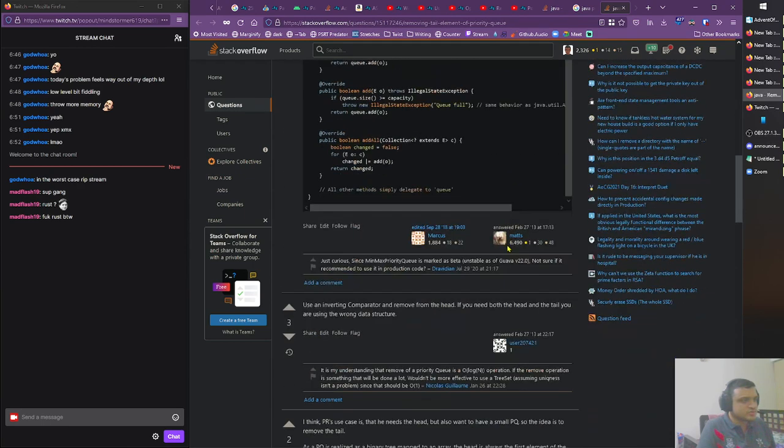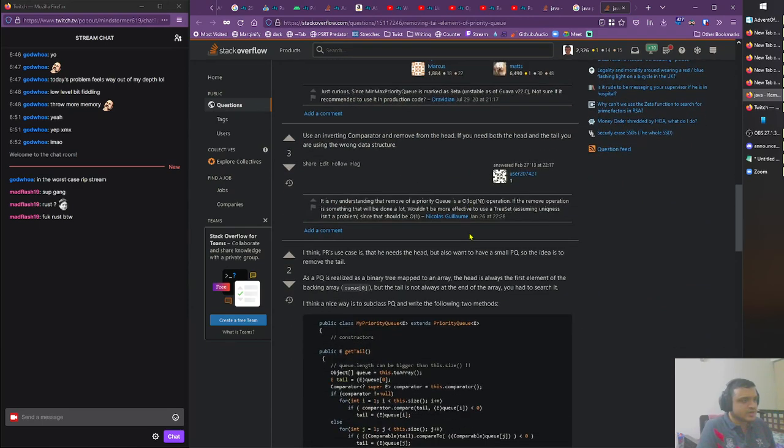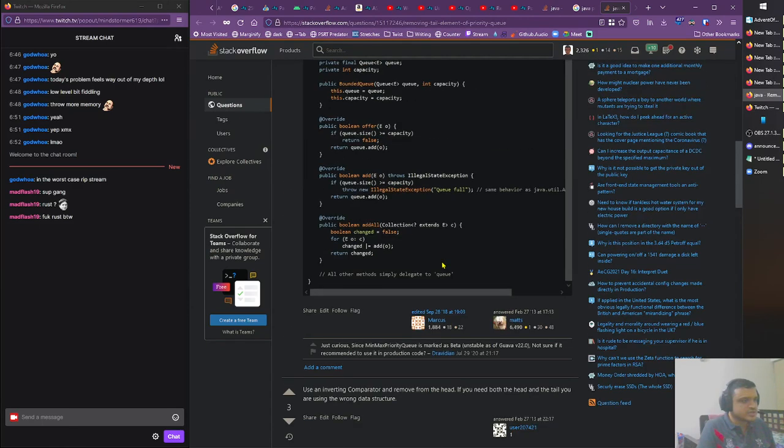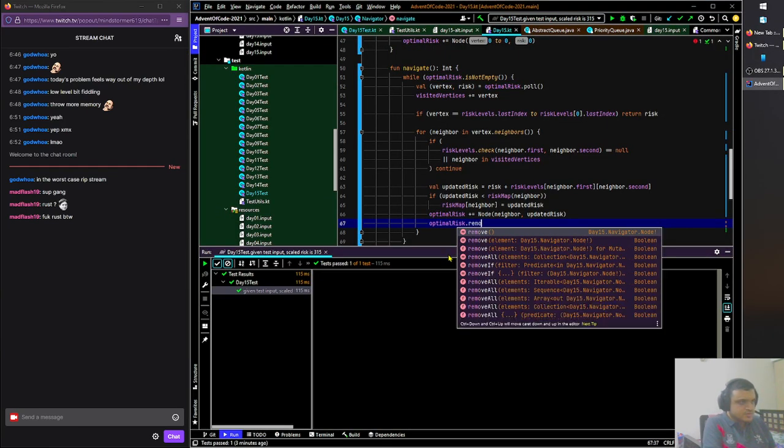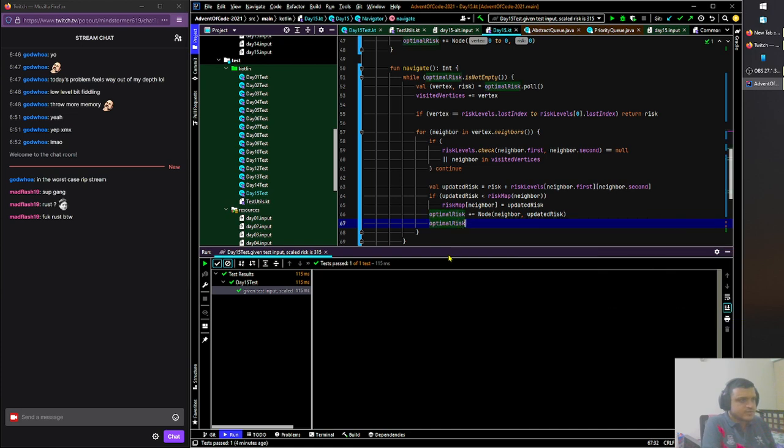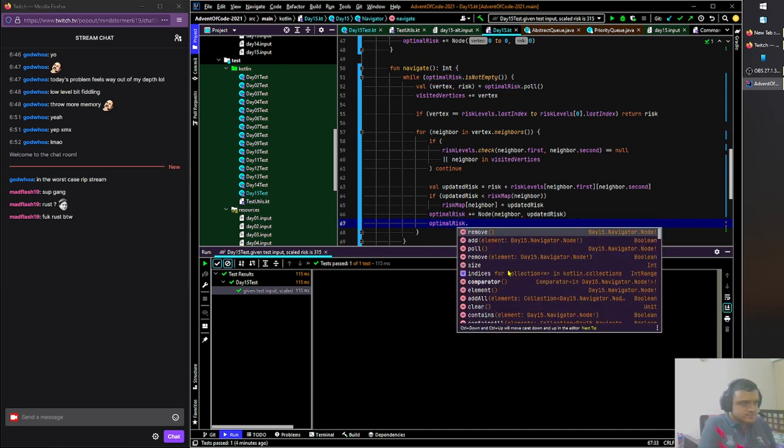Queue wrapper that enforces bounding. Inverting comparator. We do have a remove I. We have this option, don't we? No, no, no, no, we have to pass in a node. Do we have...